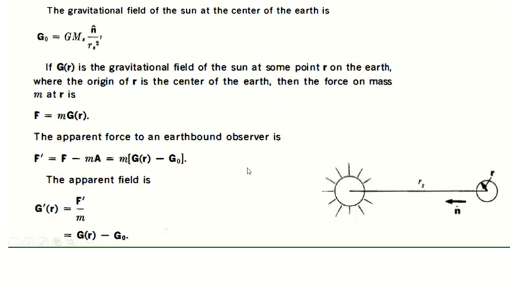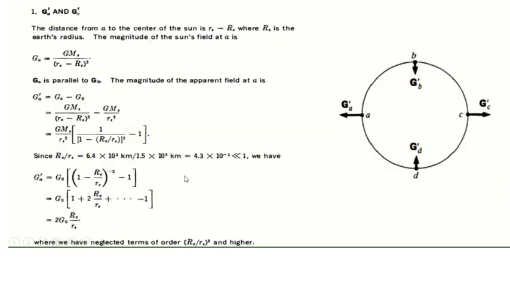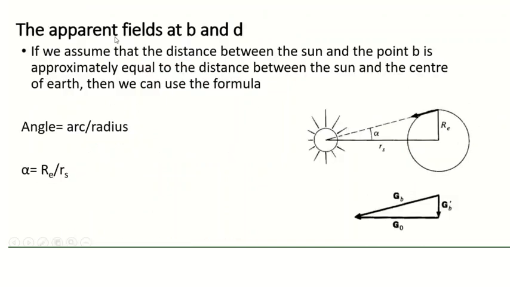We already found that the apparent field G dash is equal to G minus G0. Now we have another diagram to show the different fields at different places. This drawing shows that the places A, B, C, D are having different G or field. We are going to find out the first two cases, G A dash and G C dash. These two points we are taking into account, and